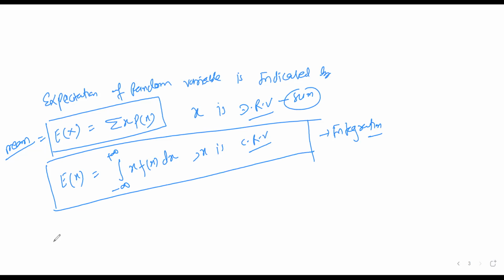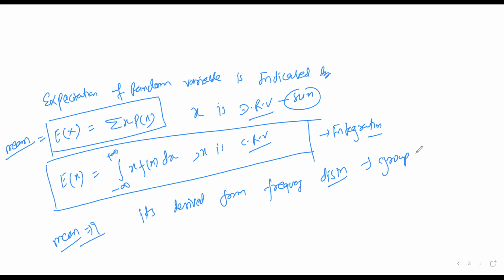See how to get the mean. To get the mean, it is derived from frequency distribution, and frequency distribution is called grouped data. Grouped data means if the observations are given, then corresponding to them there will also be frequencies. So the expectation is also given as E of x equal to the sum of frequency into x divided by the sum of frequency.